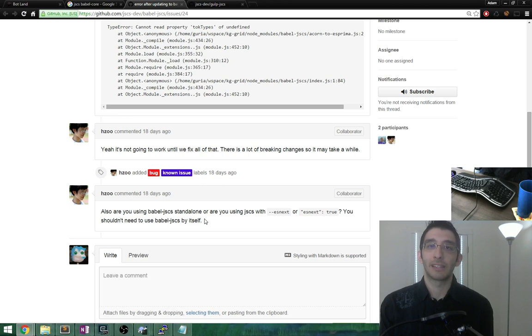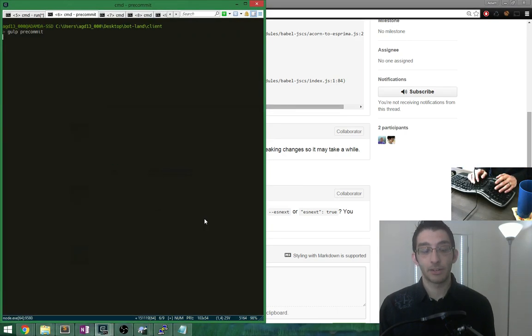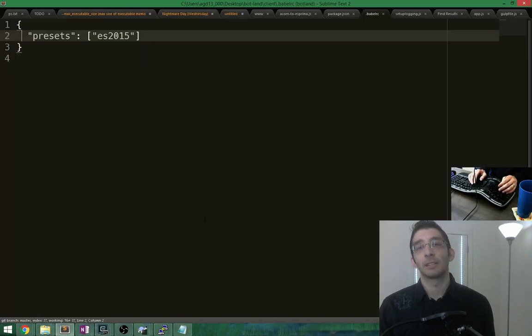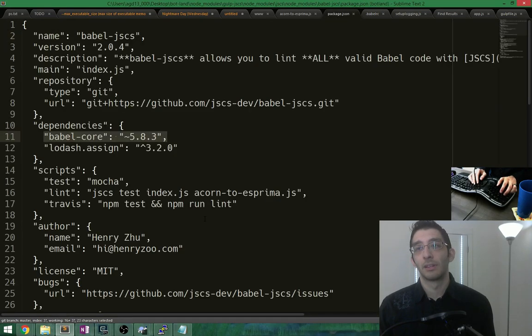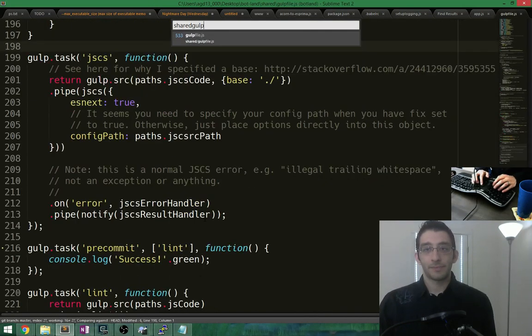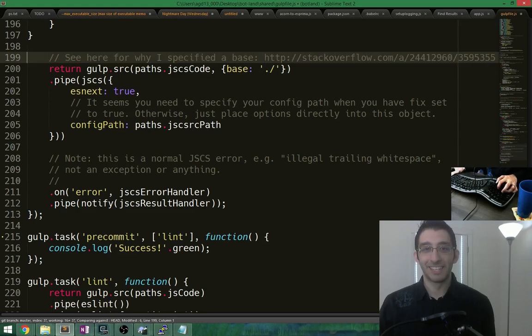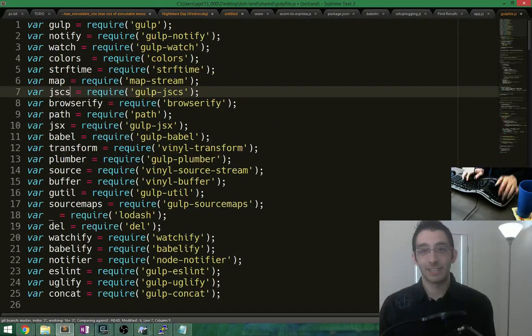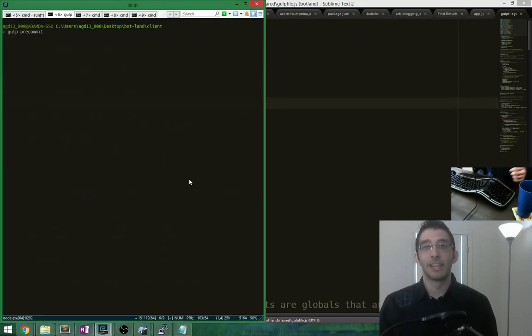It keeps finding like trailing white space. I don't think that matters. As long as linting works, that matters. So if I run pre-commit right here, it should get the linter working. So I think we're just going to remove JSCS and never look back. At some point, we'll be finished with this and we'll never have to work on this again. Where's JSCS? There. Done. Get rid of it.